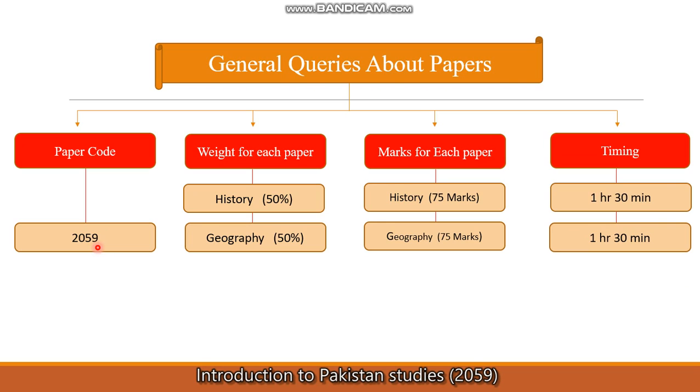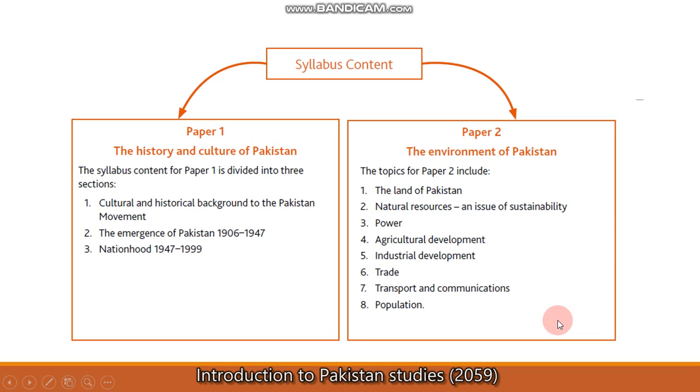We will discuss all these things in detail as well, but these were some basic queries which you have to know. So here we have the syllabus content, basically paper 1 and paper B, paper 2. Paper 1 is history and culture of Pakistan. Basically it is divided into three sections. Section 1A is the culture and historical background of the Pakistan movement.